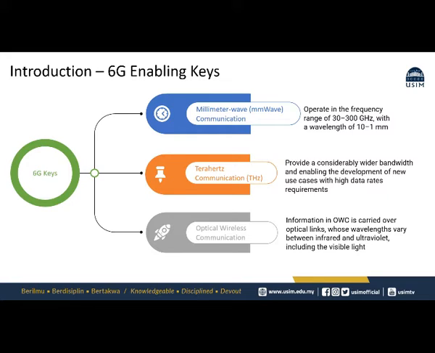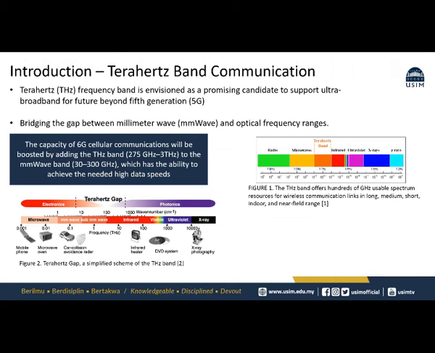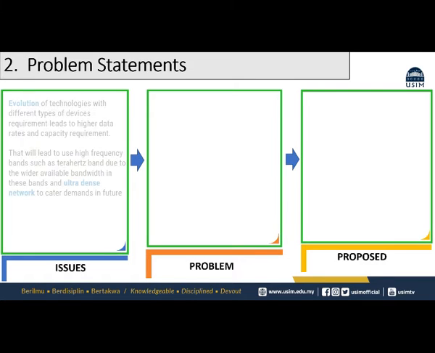The enabling keys are millimeter wave communication, terahertz communication, and optical wireless communication, and in this paper I decided to focus on terahertz communication. With the exponential growth of data traffic in wireless communication systems, the terahertz frequency band is envisioned as a promising candidate to support ultra broadband for future beyond 5G, bridging the gap between millimeter wave and optical frequency ranges. The terahertz bands offer hundreds of gigahertz of usable spectrum resources for wireless communication in long, medium, short, indoor or near field range.